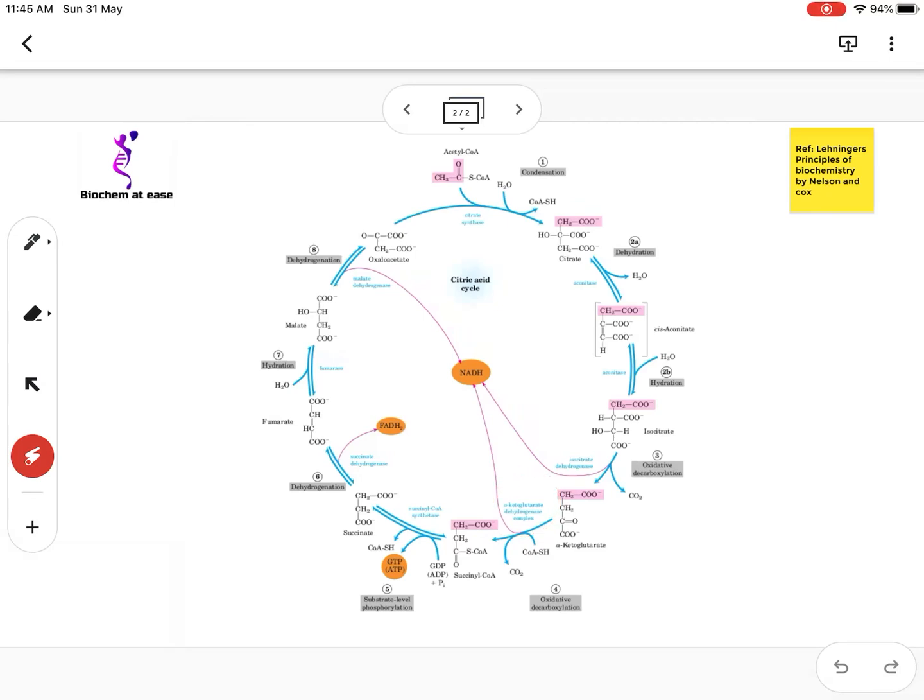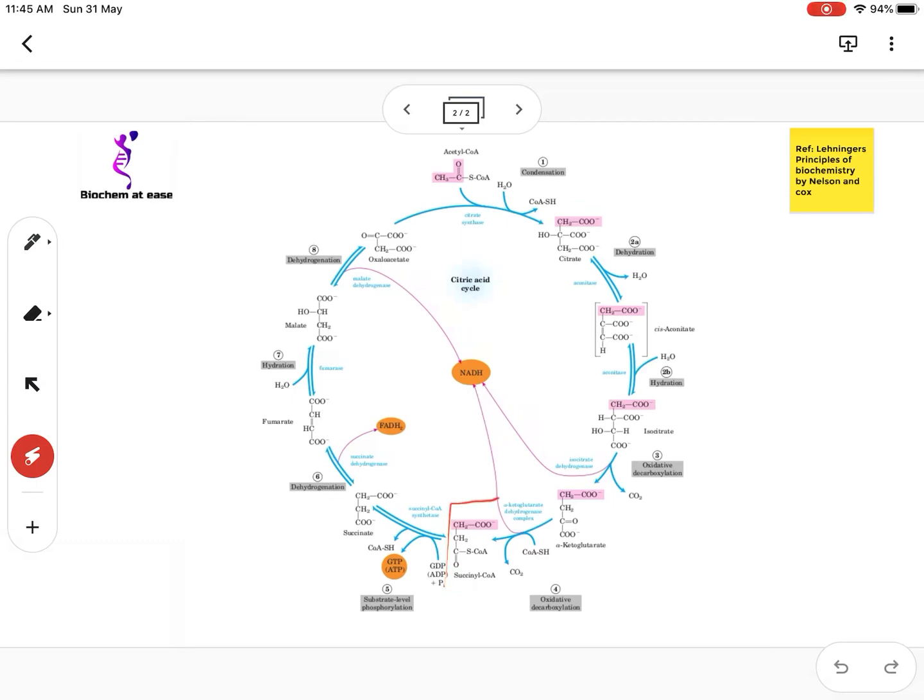In this reaction, coenzyme A (CoASH) is incorporated into the product molecule. There is release of CO2, so 1 carbon is released and it leads to formation of a 4 carbon molecule, that is succinyl-CoA.